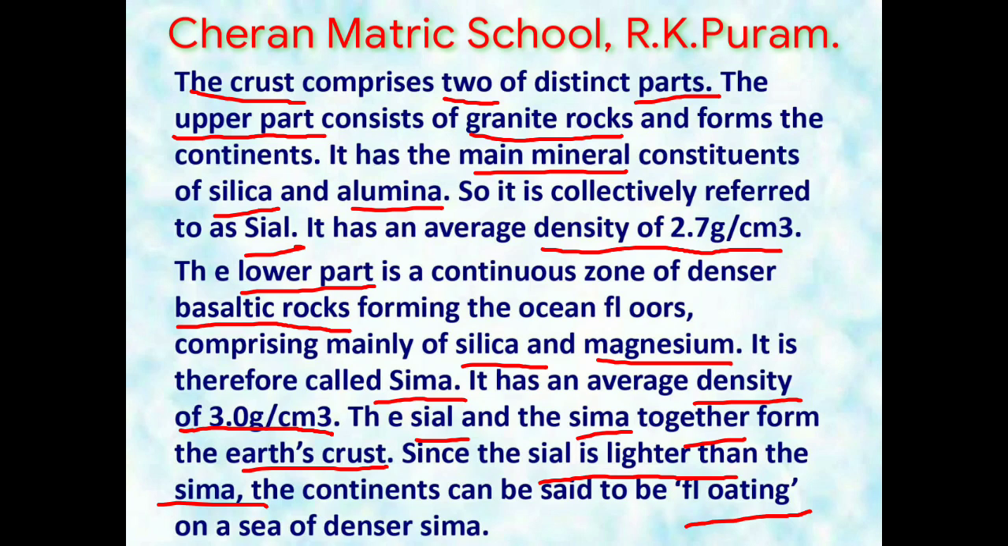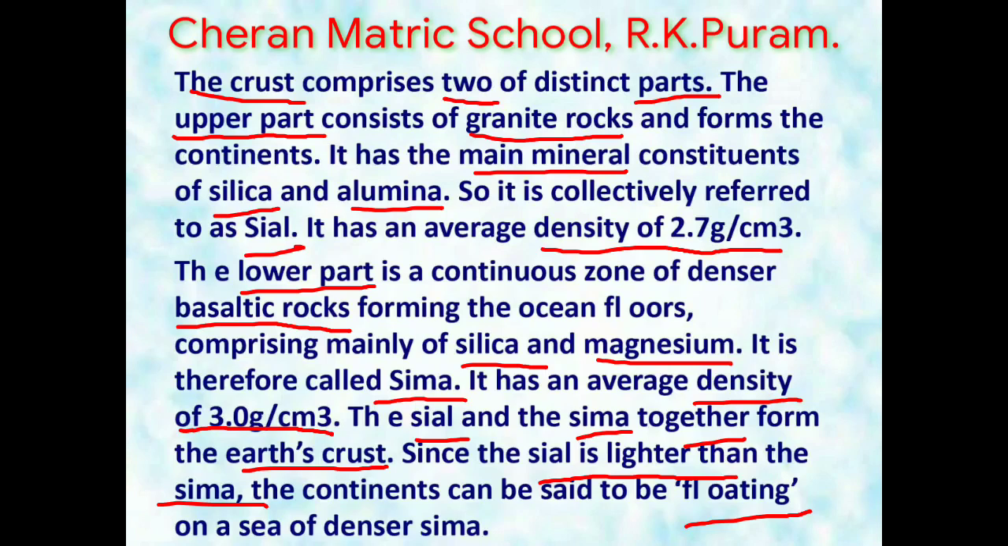The crust is divided into two main parts, the upper part and the lower part. The upper part is known as Sial and the lower part is known as Sima. The upper part, the Sial, consists of granite rocks and forms the continents. The main minerals in the upper part are silica and alumina, SiAl, collectively referred to as Sial. The average density of Sial is 2.7 gram per centimeter cube.